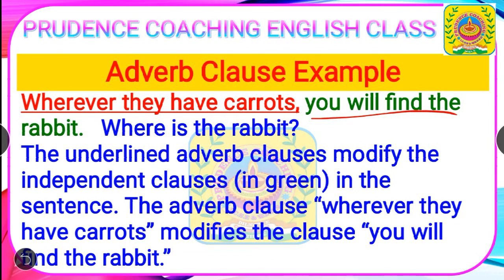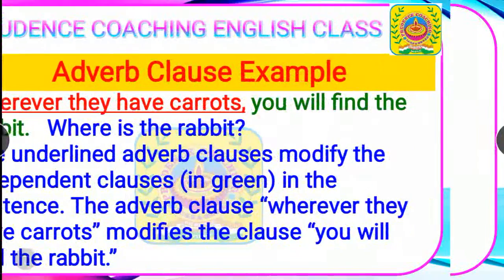Because it is giving extra information about you will find the rabbit. This is the independent clause. The adverb clause, wherever they have carrots, modifies the clause you will find the rabbit. That's why the first part, wherever they have carrots, is the adverb clause.